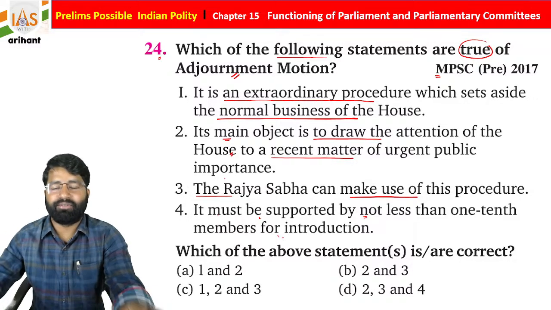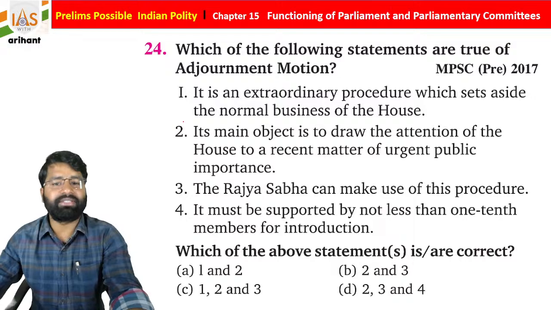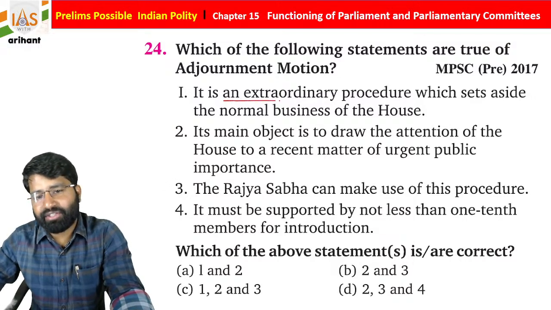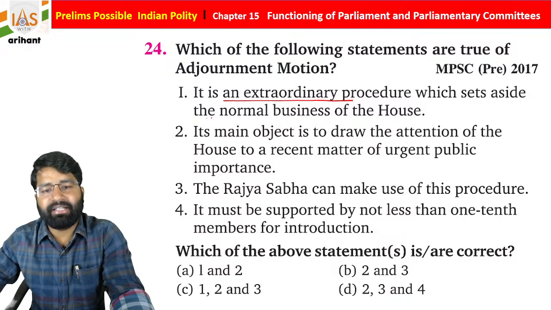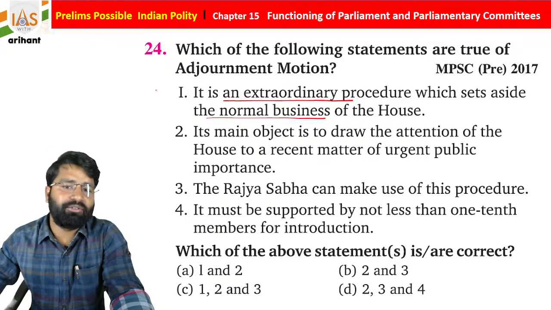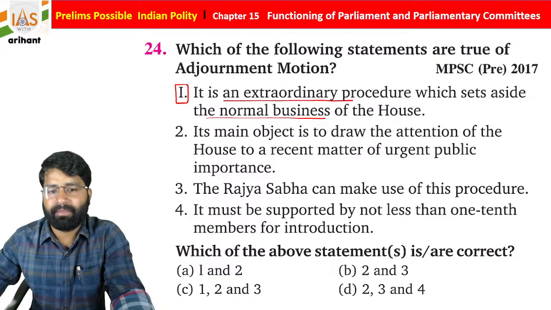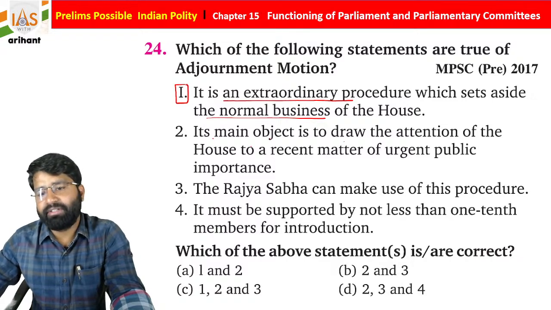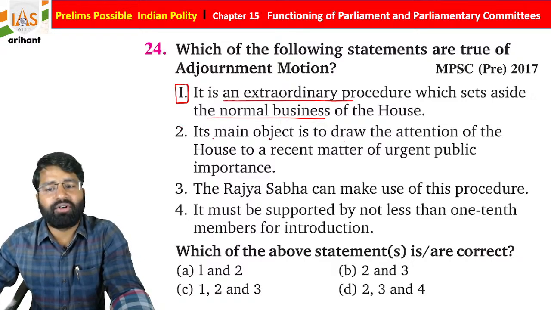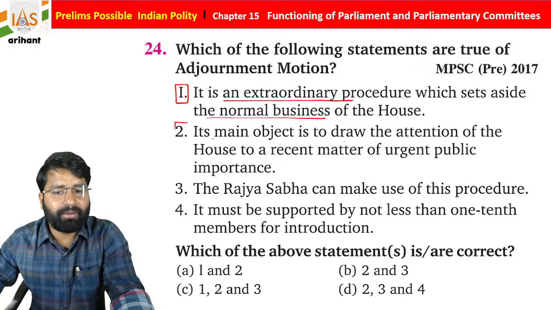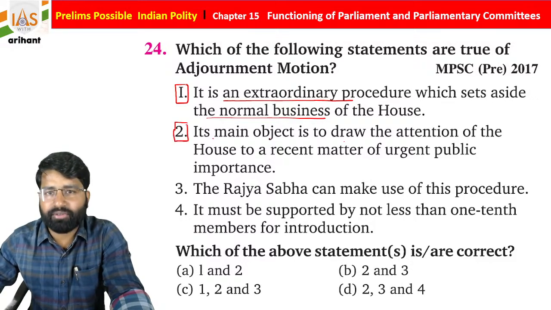Okay, so just go through the statements once again. It is an extraordinary procedure which sets aside the normal business of the house, so it can halt the normal business of the house. Its main objective is to draw the attention of the house to a recent matter of public importance. Statement 2 is also correct.